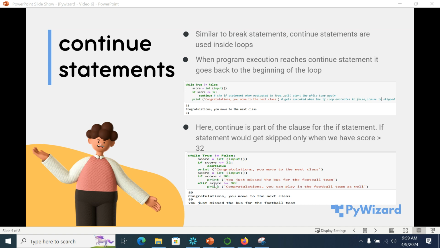Now here, the if statement is true, and hence it prints that you just missed the bus for the football team. Let's say we would have given an input of 91, then it would have executed the elif statement and given us that congratulations, you can play for the football team as well.